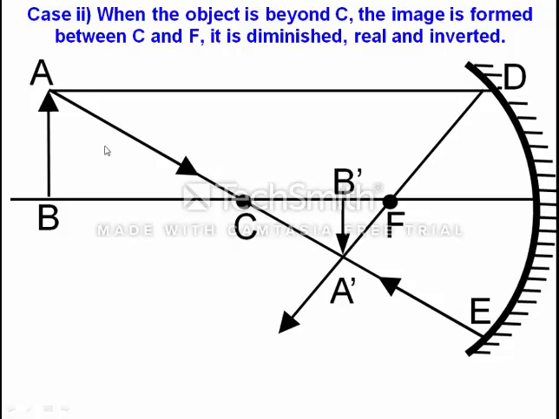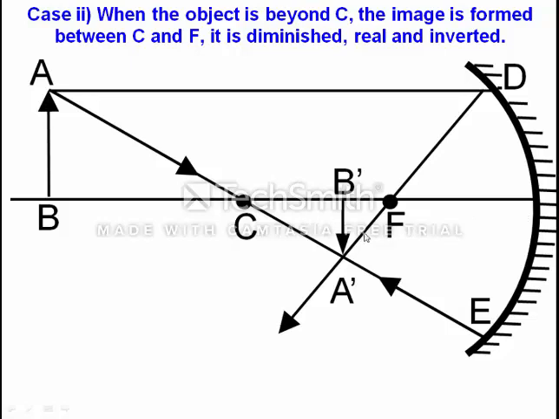Second, the size of the image is smaller than the size of the object, so we can say that the image is diminished. And third is the position: the image is formed between F and C. So these are the three conditions we have seen here.